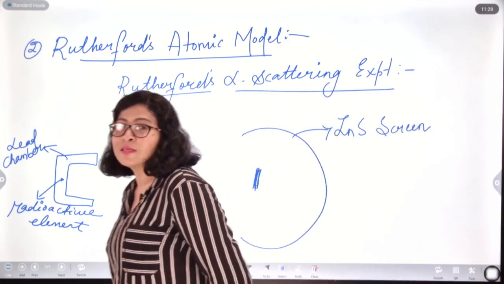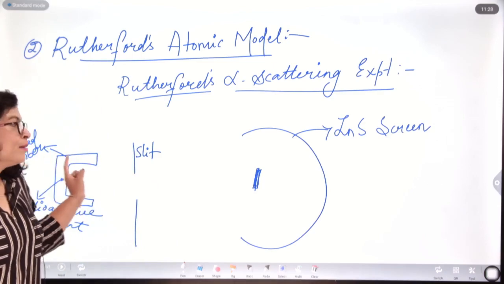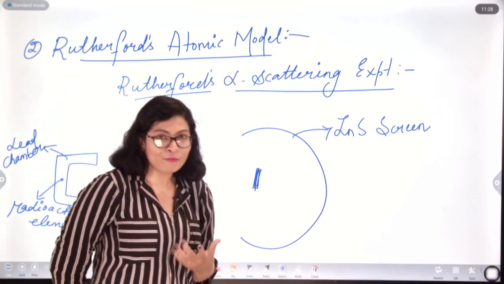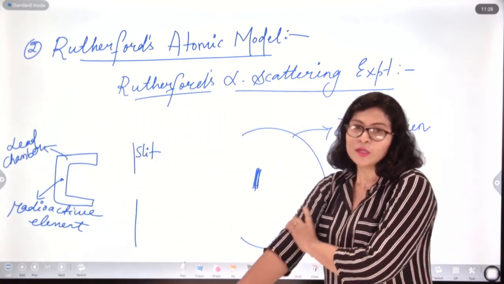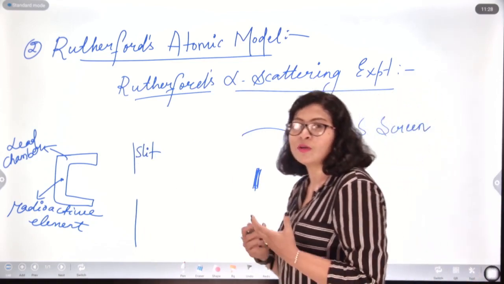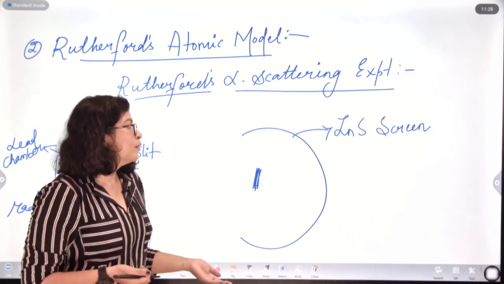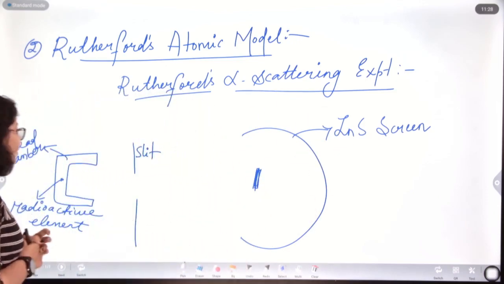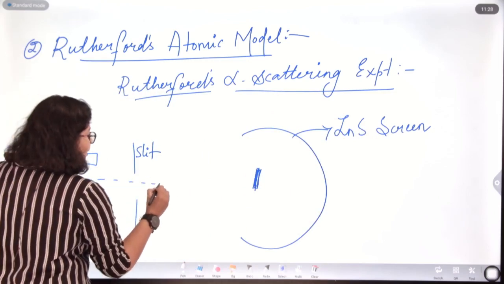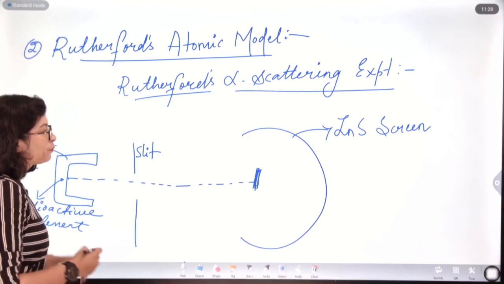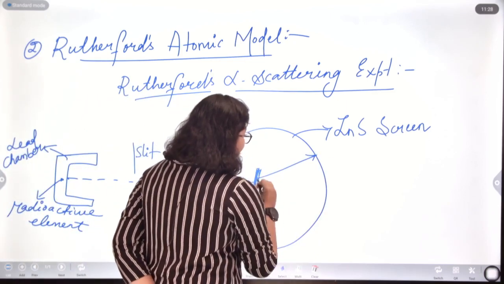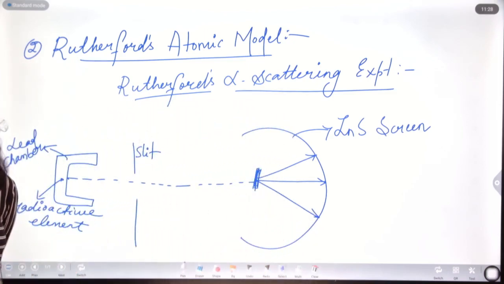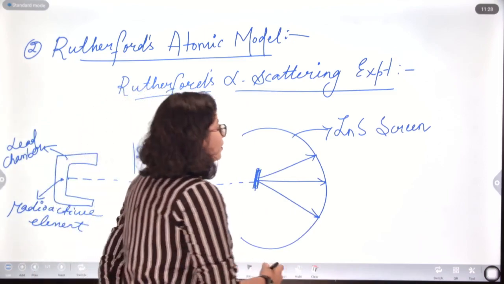What was the need of this zinc sulfide screen? Basically, when any ray of light or any particle hit this screen, they show a light or a glow of light by a property called as fluorescence. So, to detect the presence of any element or any particle hitting the screen, he placed a fluorescence zinc sulfide screen behind this gold foil, and what he observed is when he allowed the rays to pass through this slit and hit the gold foil, he observed certain scintillations or fluorescence at the back of the screen, and from this experiment what observations he found out? That first of all,